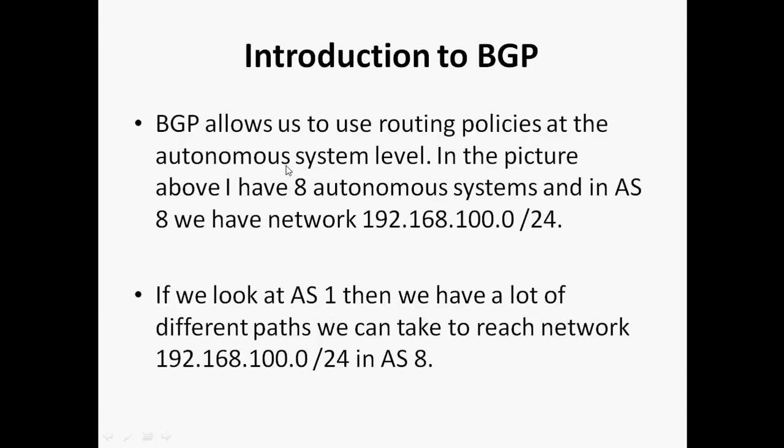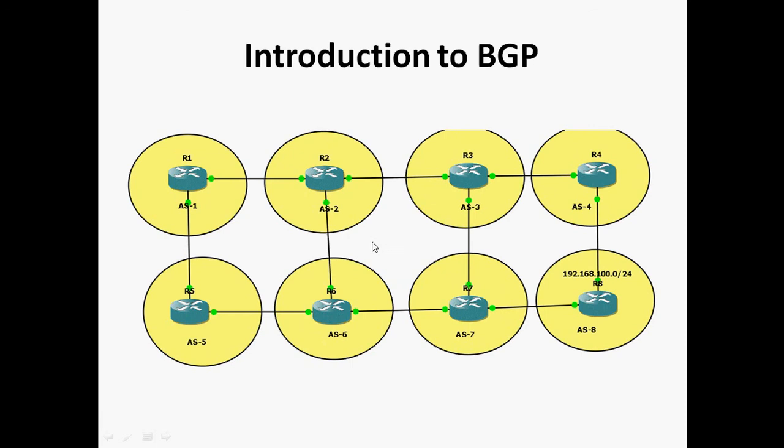So BGP allows us to use routing policies at the autonomous system level. In the picture above, I have 8 autonomous systems, and in AS8 we have the 192.168.100.0/24 network. If we look at AS1, then we have a lot of different paths we can take to reach the network 192.168.100.0/24 in AS8.